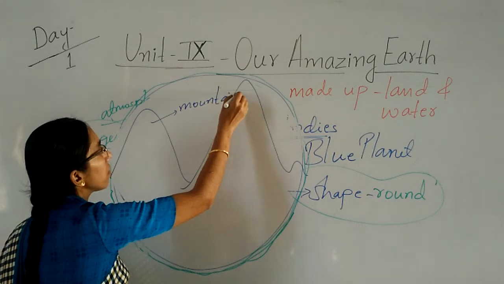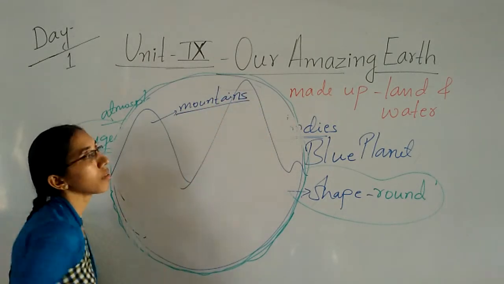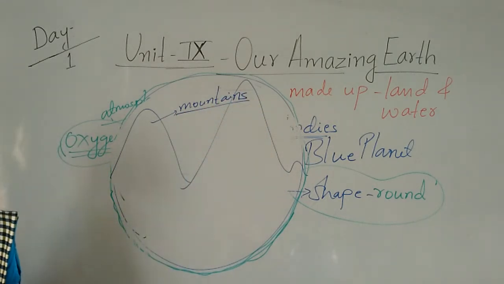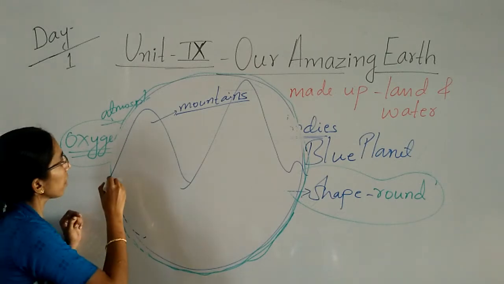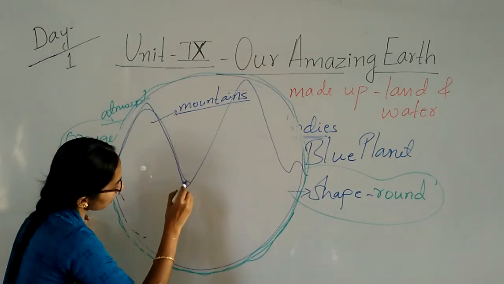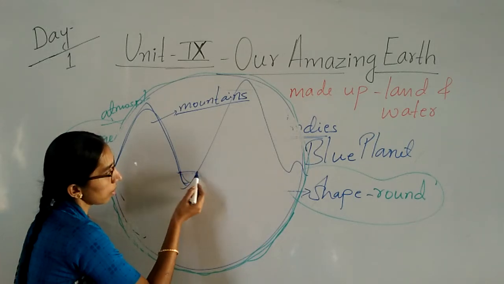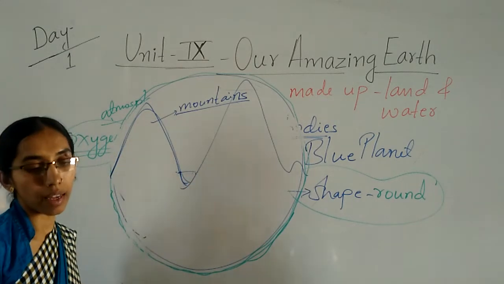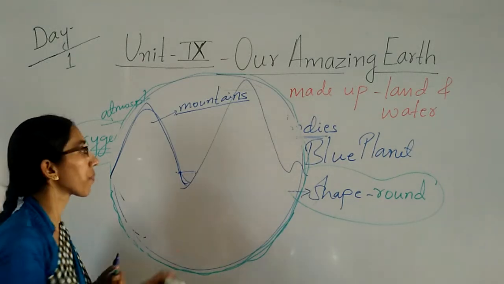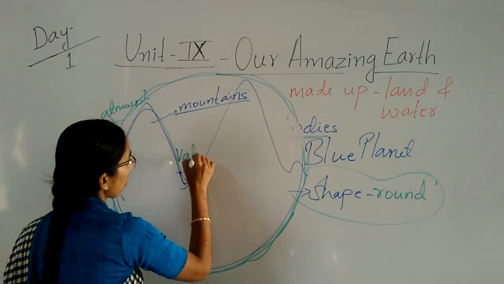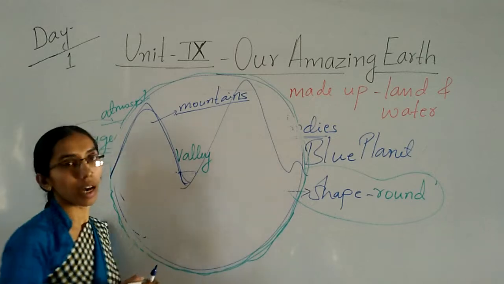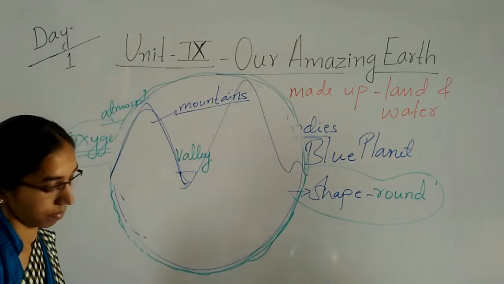Mountains. Mountains means what? These are called the mountains. Here in the middle, you can see that in between the mountains there is a place. That area in between the mountains is called the valleys.